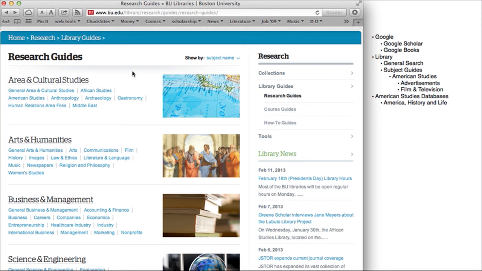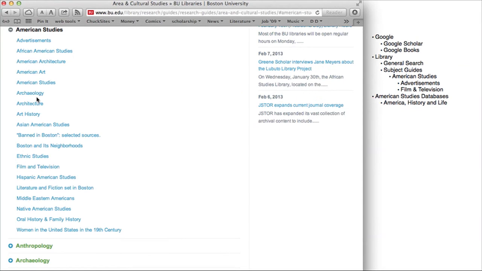Good sources for bibliographies. Last time we found this section on the BU Library website called Research Guides, and it's arranged by subject. We're interested in particular in American studies. History would work also. American studies, though, describes the kind of scholarship we're doing where we're interested not just in political history, but in the material culture and the society that we live in. Then there are lots of subsections in here that are useful.